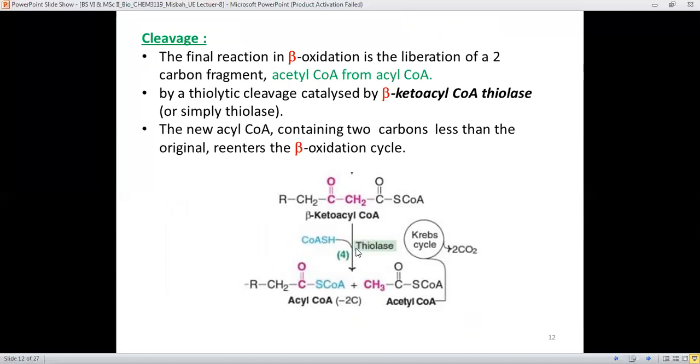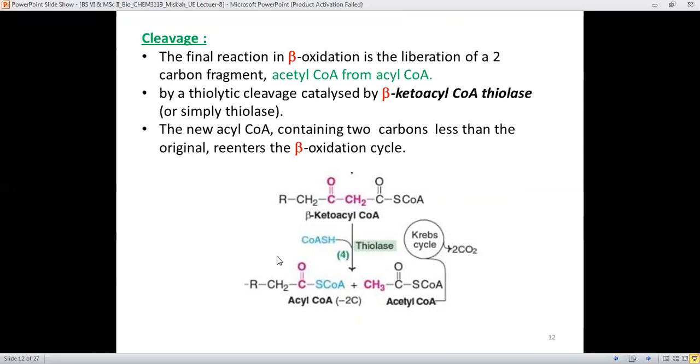It breaks this bond by incorporating S-CoA with the remaining part. Therefore, by breaking this bond, there is release of acetyl CoA as one molecule, and the remaining one is the molecule of the rest of the fatty acid.